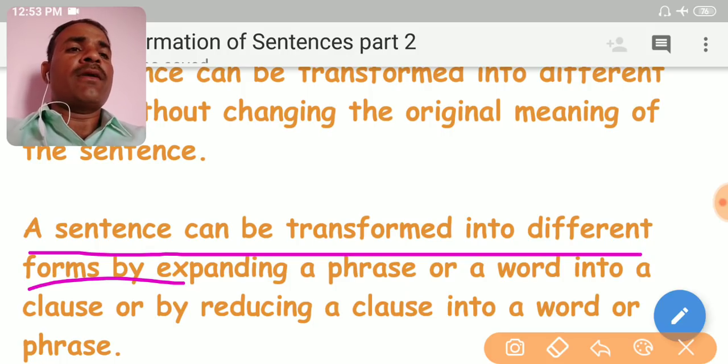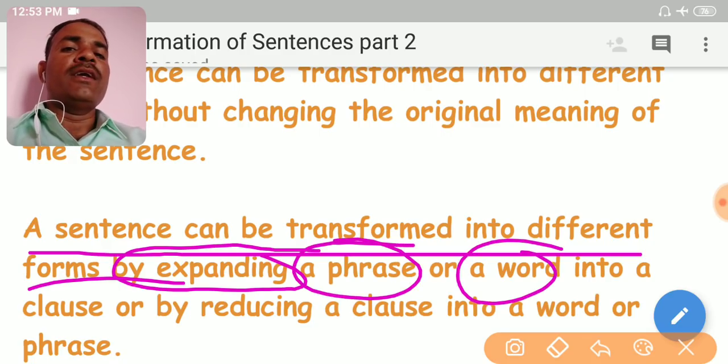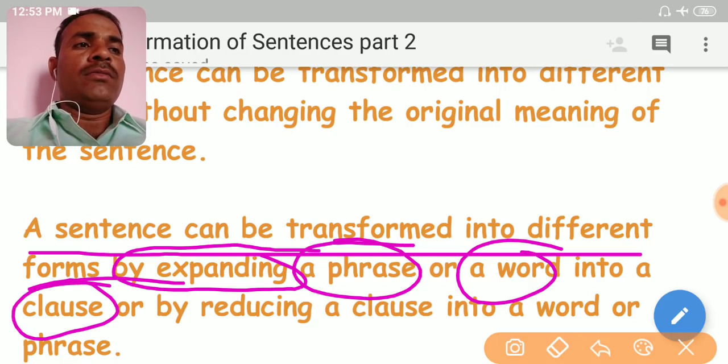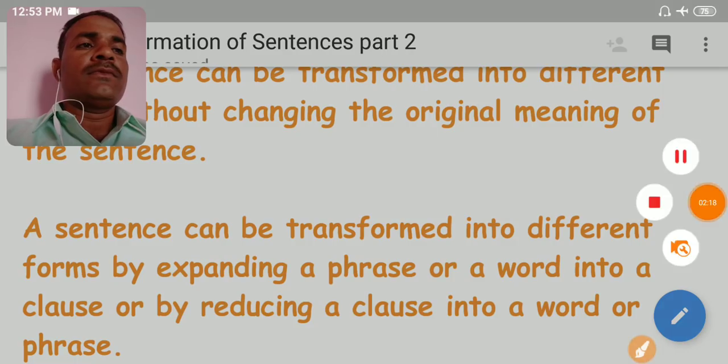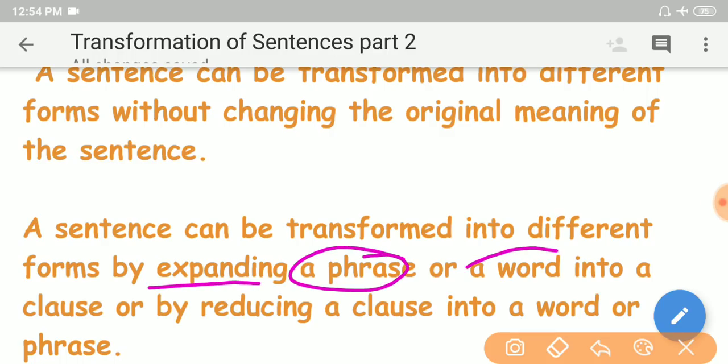A sentence can be transformed into different forms by expanding a phrase or a word into a clause, my dear friends. So if you want to convert from simple to complex, at that time you must expand a phrase or a word.